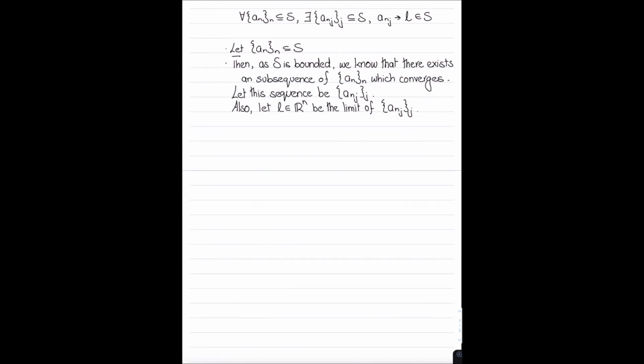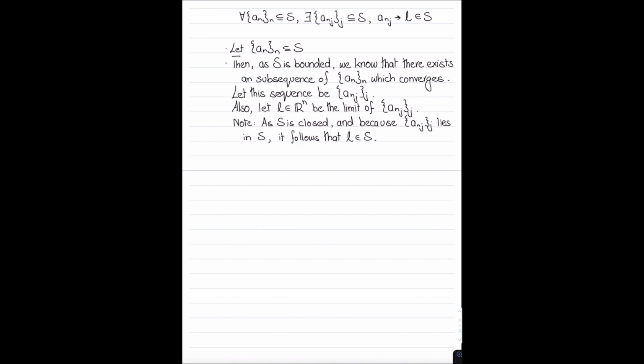So as S is closed, and because the sequence A of n of j lies in S, it follows that L is an element of S.